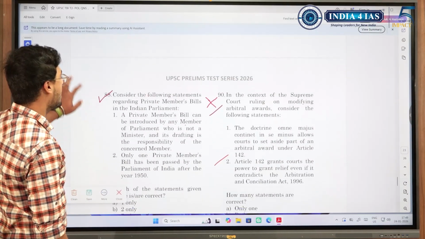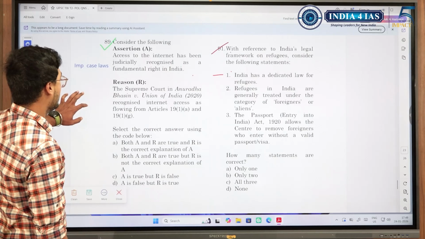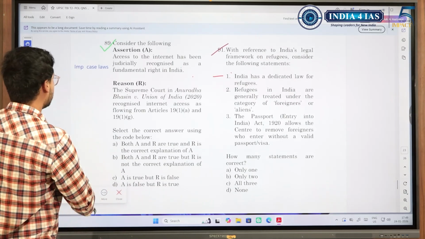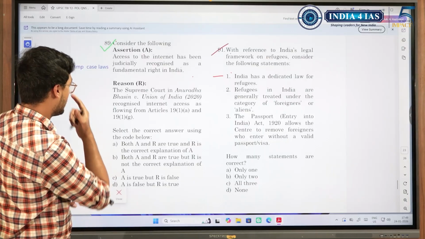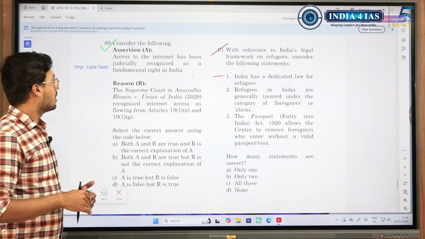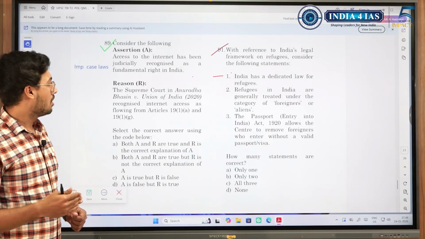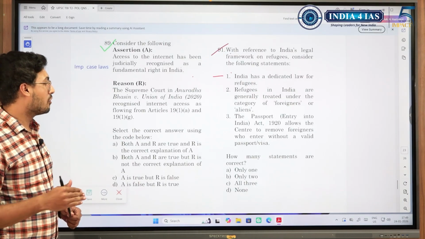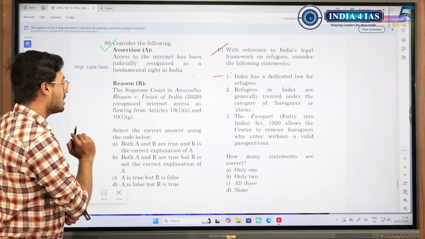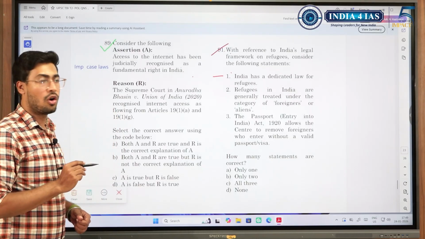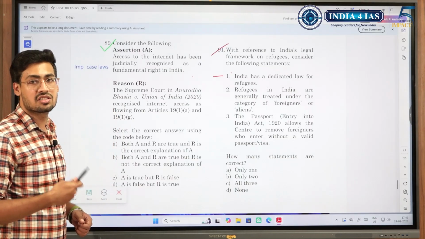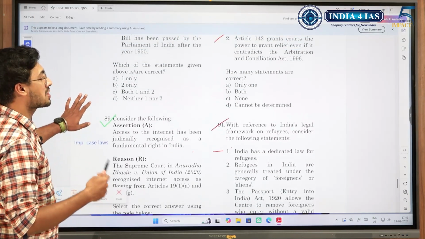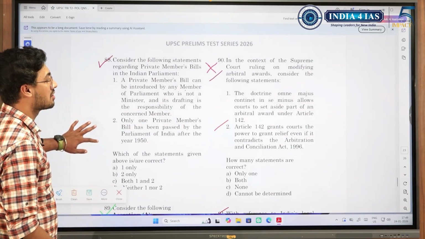But we never know, UPSC might change its pattern. So we will be taking the guess at our own risk. Like I said, again, important case laws. See, important case laws doesn't mean some recent law. Rather, these laws have been asked time and again, and these are very important. Like Anuradha Bhasin with respect to internet access, or with respect to freedom of speech on the internet, the Shreya Singhal case. We need to remember these laws also because we need to substantiate our mains answer with these case laws.